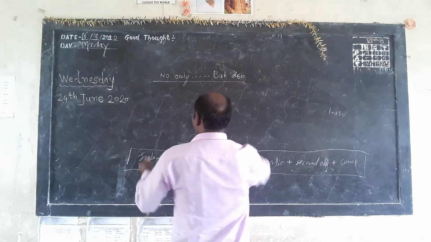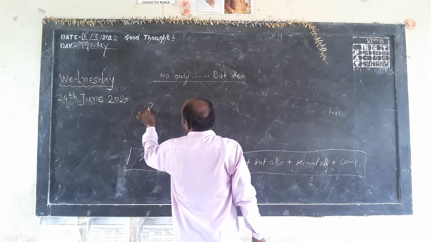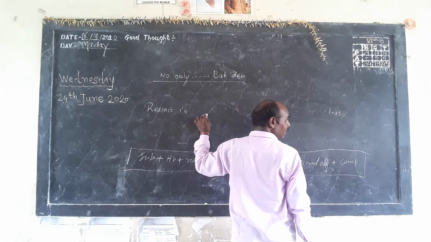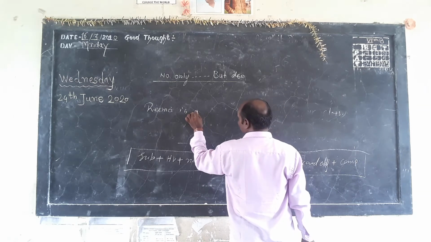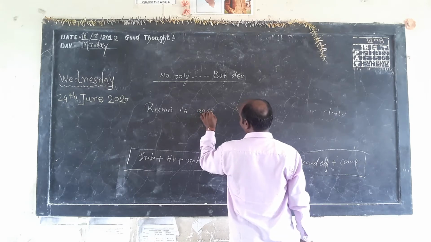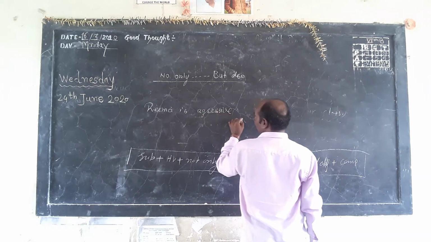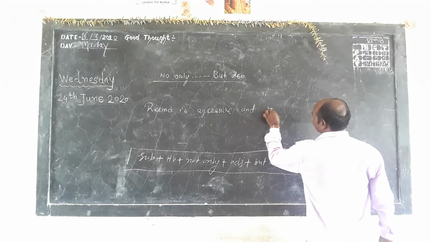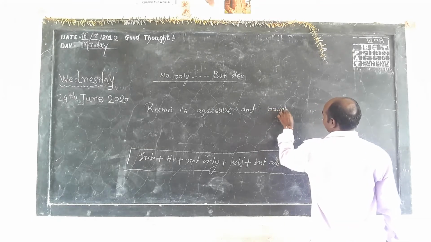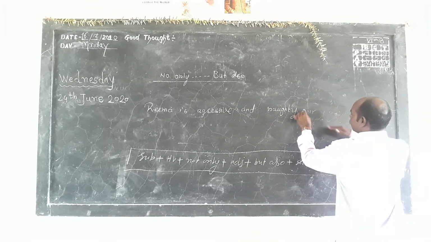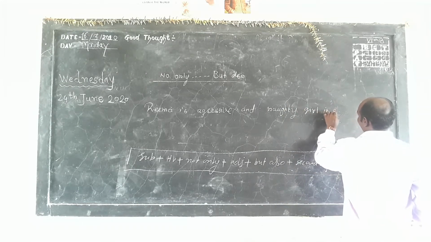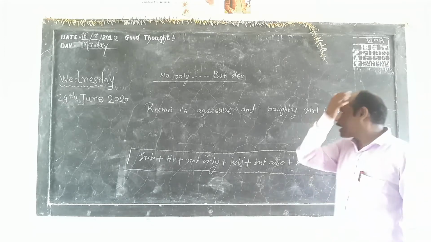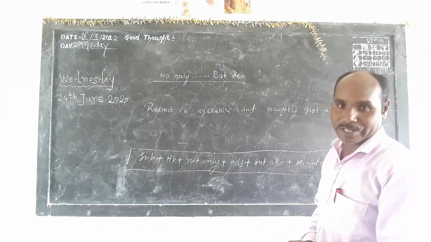Okay? So first, Rima is aggressive and naughty girl in our family.